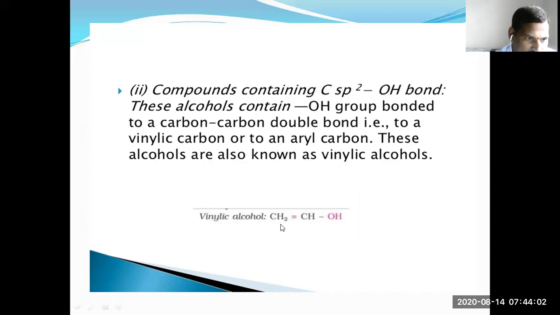Vinyl alcohol example is CH2=CHOH. In this compound, OH is attached with sp2 hybridized carbon. The CH2=CH group is called the vinylic group. Alcohols with that group attached to OH are called vinylic alcohols.